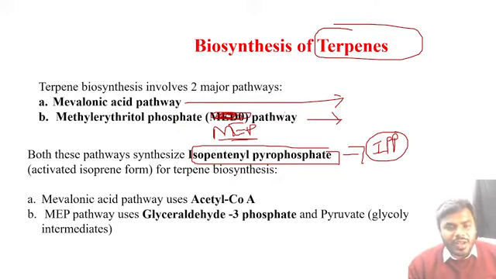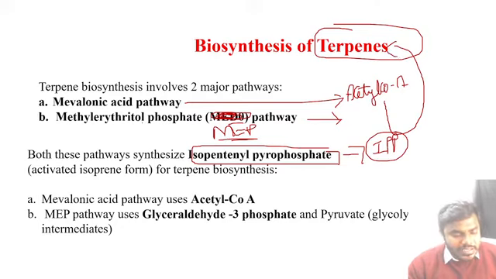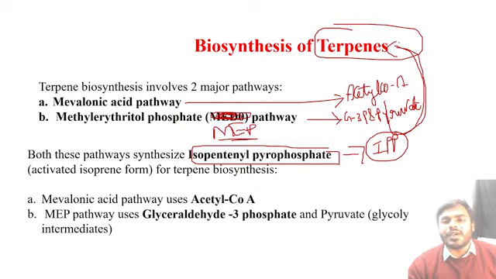Now the question is very clear. How does the mevalonic acid pathway give rise to the IPP? With the help of acetyl-CoA. So acetyl-CoA gives rise to the IPP, and IPP finally gives rise to the terpene. And how does the MEP pathway give rise to the IPP? With the help of G3P and pyruvate. So G3P and pyruvate of the MEP pathway give rise to the IPP, and IPP gives rise to the terpenes. All the students have to remember IPP can act as a major precursor in the biosynthesis of the terpene. Do not forget the statement.